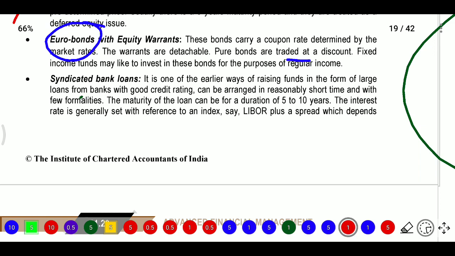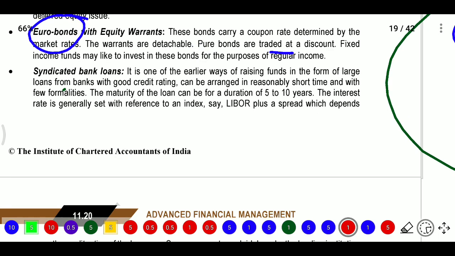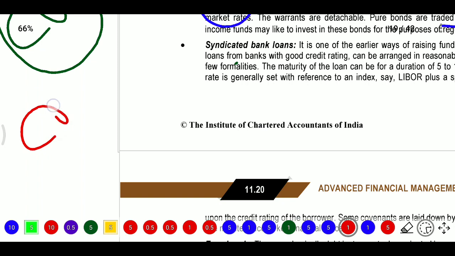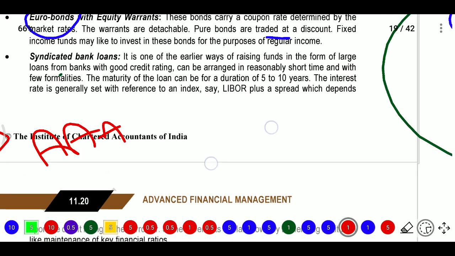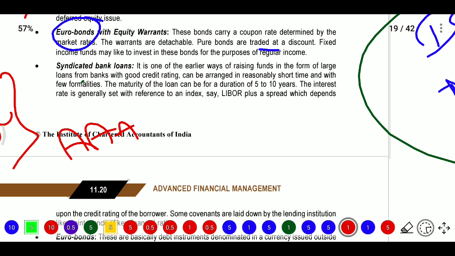Next, syndicate bank loan. Here it is one of the earlier ways of raising funds, in the form of a large loan from a bank with a good credit rating. So who will give the credit rating? Agencies like CRISIL or Moody's will give the credit rating. AAA plus or B grade or C grade, they will provide the ratings.